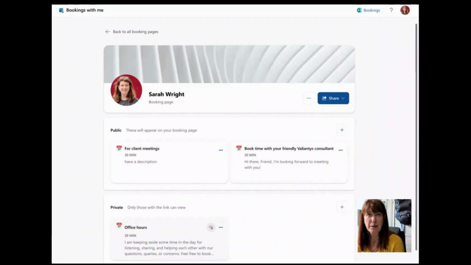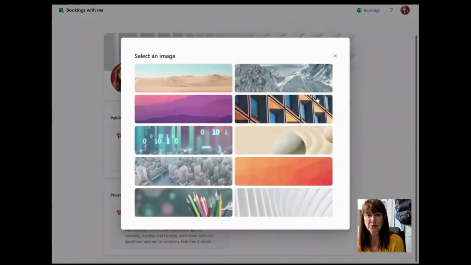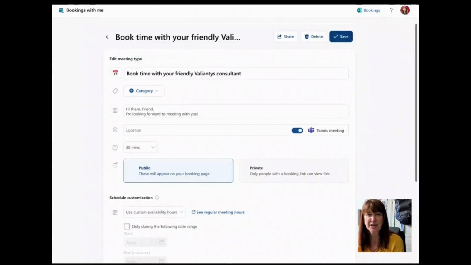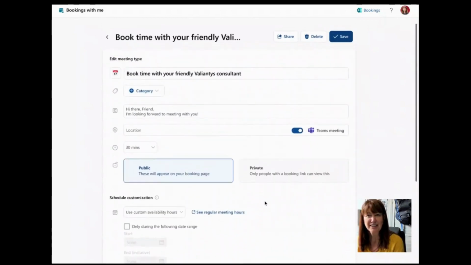So here is my main page. I could change that background if I wanted to. So, hey, Ditmar, you can have your fun mountain background, but otherwise you are relegated to just a few to choose from. Here is where we can have our options for sharing these things. So I had selected previously, put that on my email signature. Which one of my booking pages are public and which one is private right there. So this is one I had created earlier, book time with your friendly Valiantis consultant. And here I can come in and edit these settings.